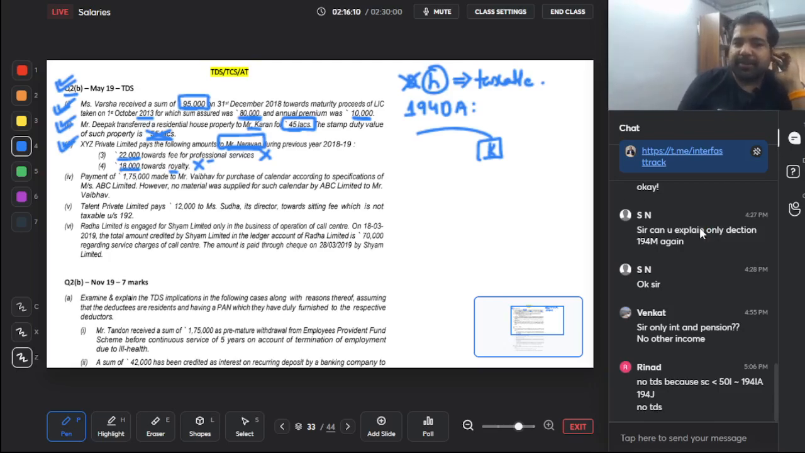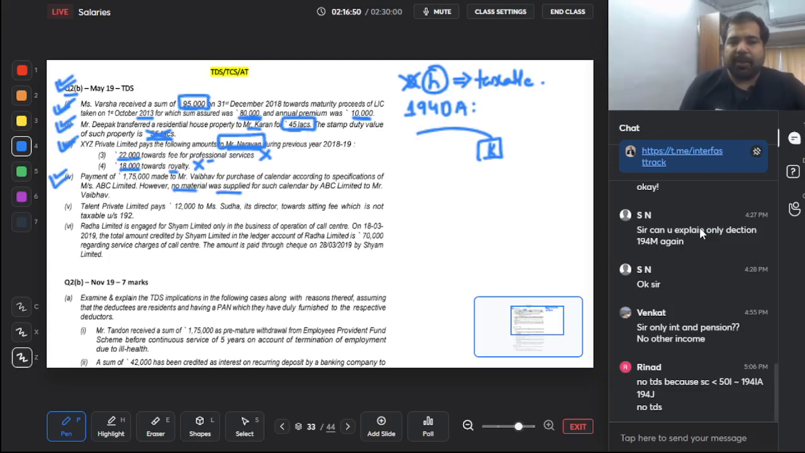Next. Very interesting: payment of 1,75,000 made by Mr. Weber for purchase of a calendar according to his specifications from Messrs. ABC Limited. However, no material was supplied. Guys, if material is not supplied, it is not a works contract. It is just a purchase, and on that there is no TDS. So this one, you will quote section 194C. You will say for a works contract, there needs to be material as well as specifications. However, since no material was supplied, it's not a works contract, it's a purchase, which is not subject to any TDS. Guys, remember the last time you purchased a t-shirt or anything, did you deduct TDS? No. So on purchases, there is no TDS.